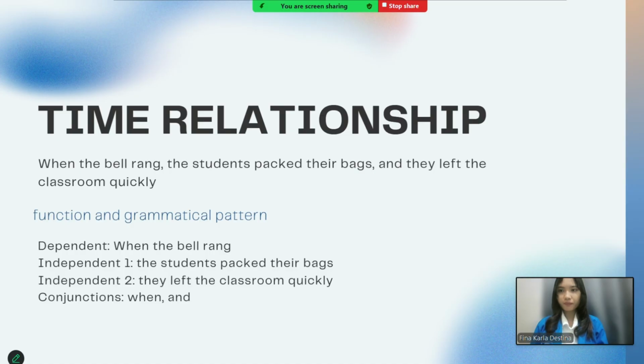Time relationship. The sentence is: When the bell rang, the students packed their bags, and they left the classroom quickly. Functional and grammatical pattern. Dependent: when the bell rang. Independent 1: the students packed their bags. Independent 2: they left the classroom quickly. And the conjunctions are when and and.